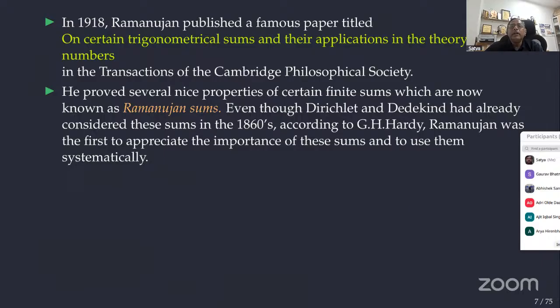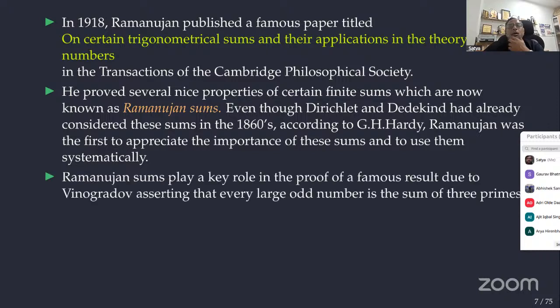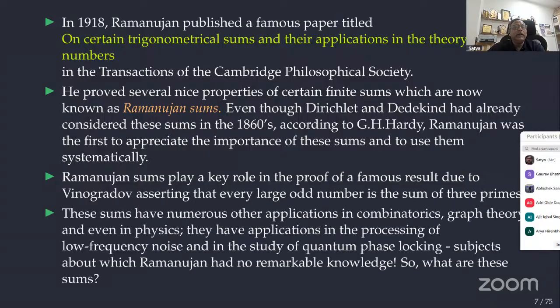Even though Dirichlet and Dedekind had already considered these sums long before, according to Hardy, Ramanujan was the first to appreciate the importance of these sums and use them systematically. Ramanujan sums play a key role in the proof of a famous result due to Vinogradov asserting that every large odd number can be written as a sum of three primes. This is called the ternary Goldbach conjecture. I will explain it a while later.